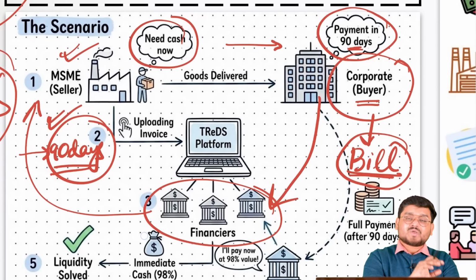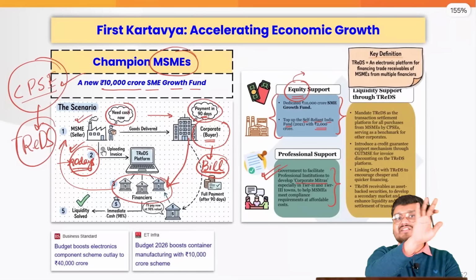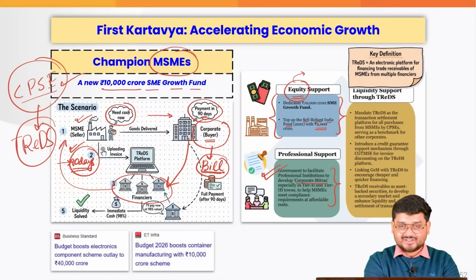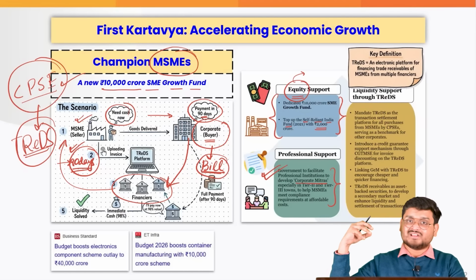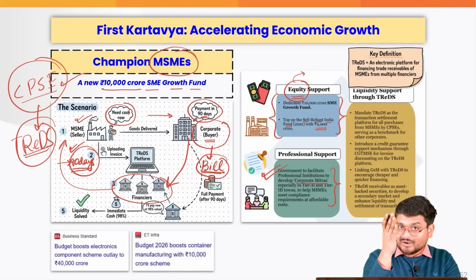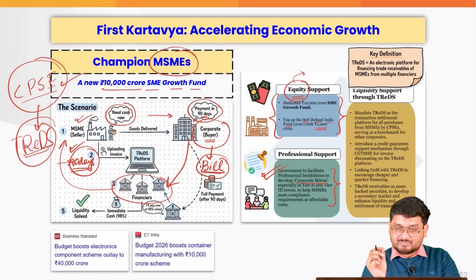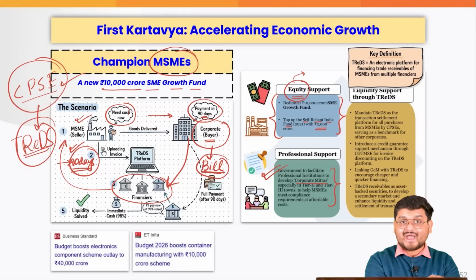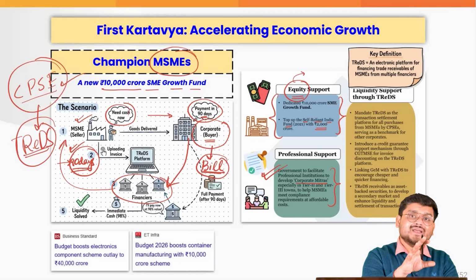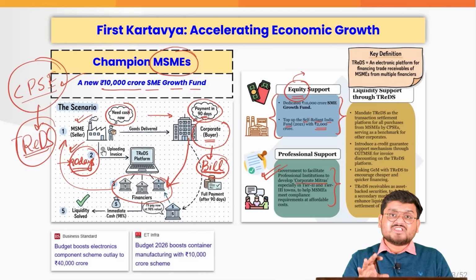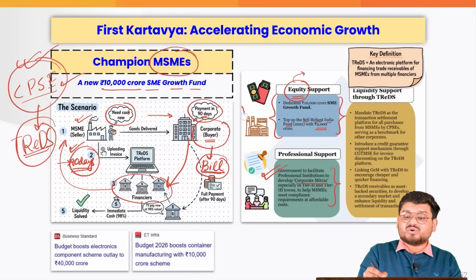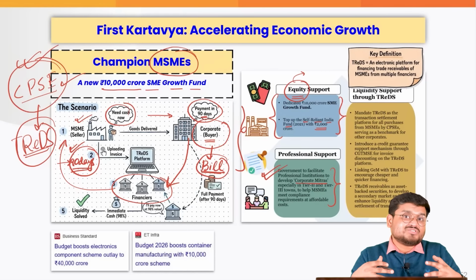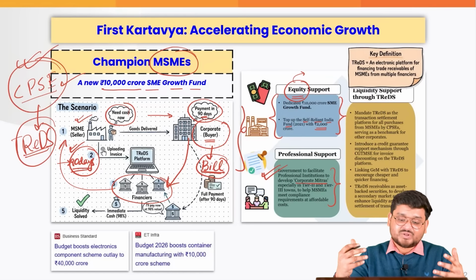This is exactly what the government of India has done by simplifying this process using an electronic medium. TReDS is an electronic portal where all the MSMEs can go and claim the bills from those very big buyers, or their own customers. They can trade the bills to the banks and receive the money in their bank accounts, for example, if they need immediate cash. This process has been simplified, and the major central public sector enterprises now have to use this kind of portal to give much more liquidity, more money, to the MSMEs.